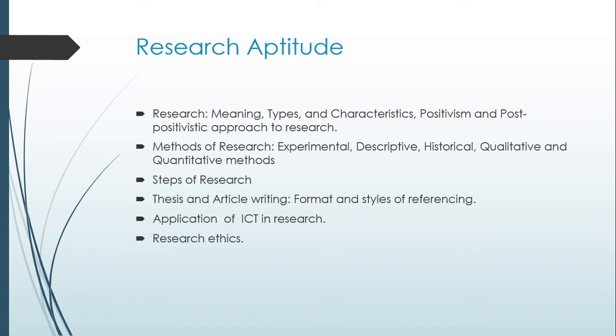One more thing, the method of research over here: experimental, descriptive, historical, qualitative, quantitative. Try and understand, nowhere is it written that if a research is experimental, it cannot be qualitative. Most students make this mistake because they don't have a research background and they think it can be of only one type. No, no. Try and understand with an example.